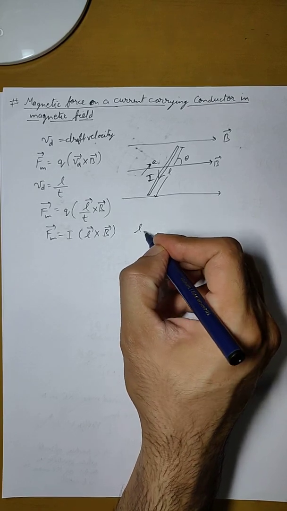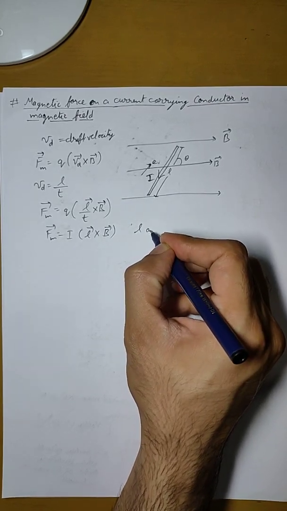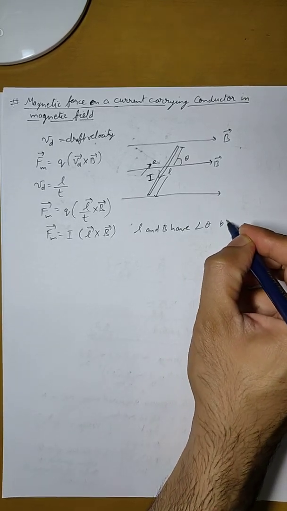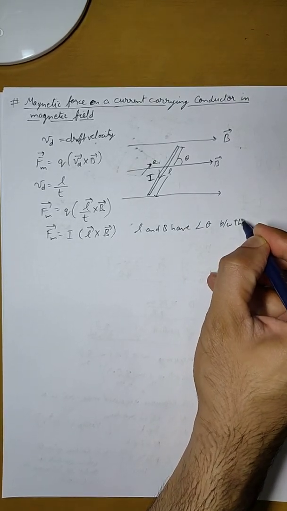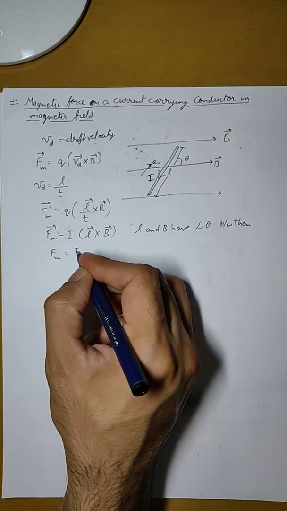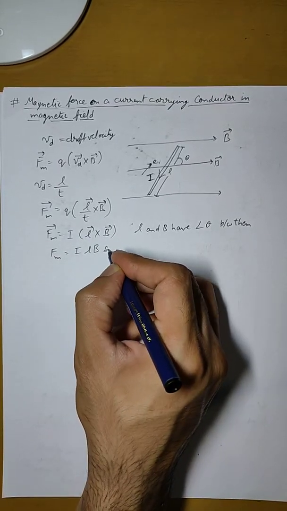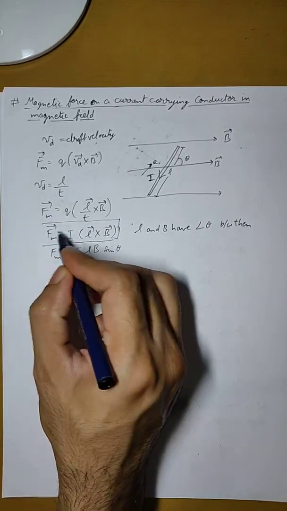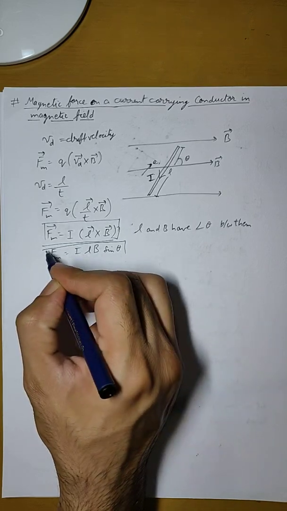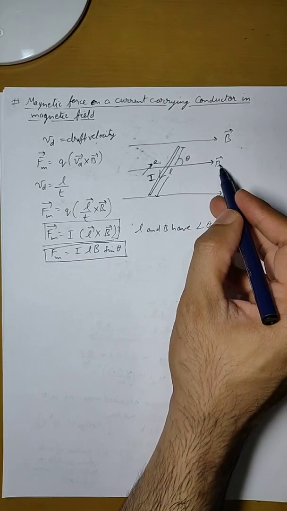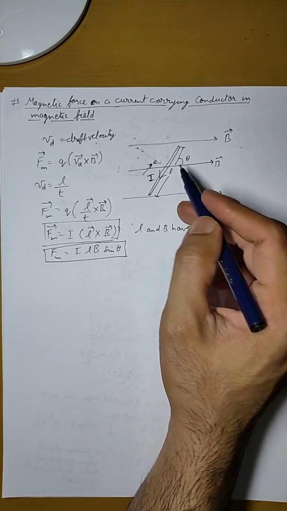Now since L and B have angle theta between them, if we remove the vector and just take the magnitude, then Fm can be written as ILB sine theta. So these will be our two formulas. These two will give us the force exerted by this external magnetic field on the current carrying conductor.